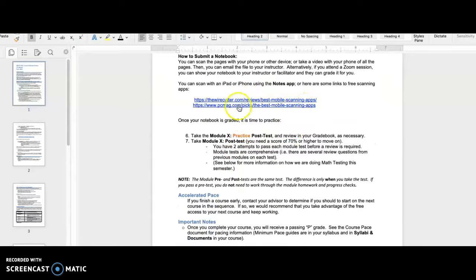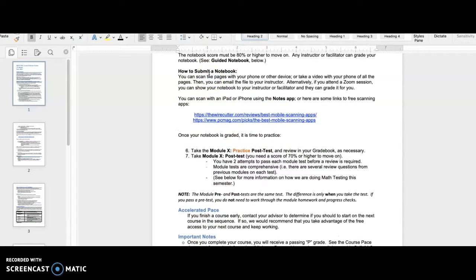Here are some more apps for scanning your work. I've been fairly lenient for the first few days here on accepting JPEG images, but I really need you to start using a scanning app, especially if your document is more than one page. The PDFs that get scanned to me are easier for me to read, and they're easier for me to make bigger or smaller on my screen so that I can have it up and your test up both at the same time and not have to be flipping back and forth. And it will help me to get your results back to you a lot faster.